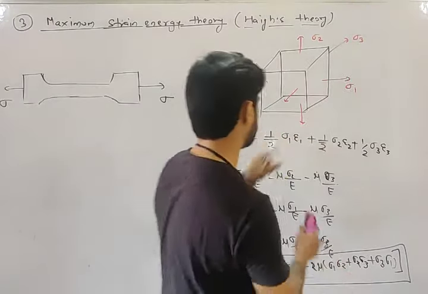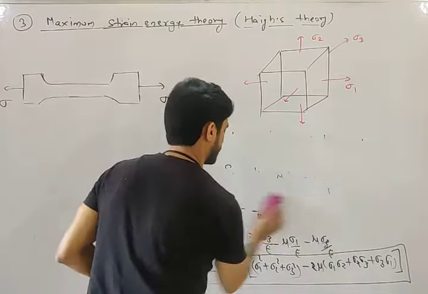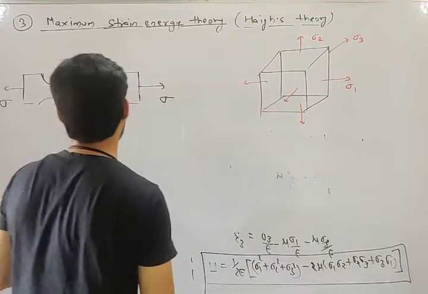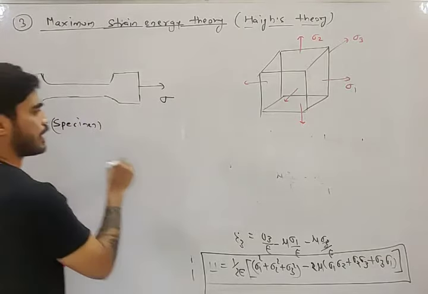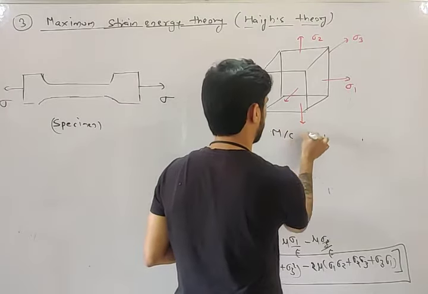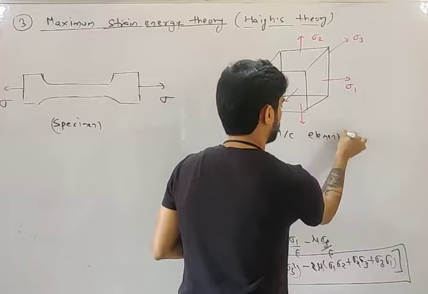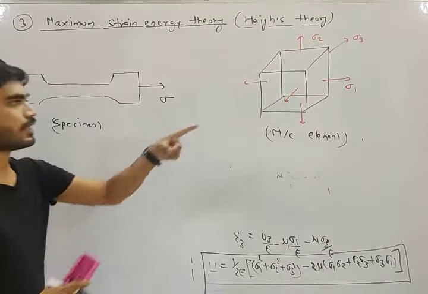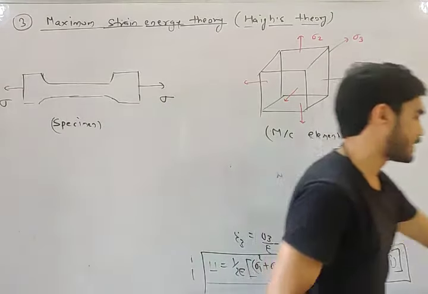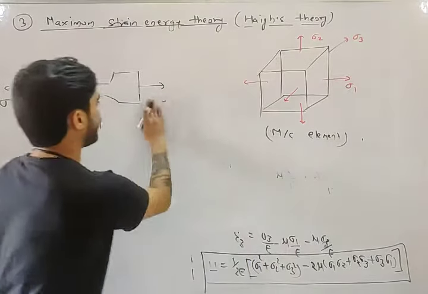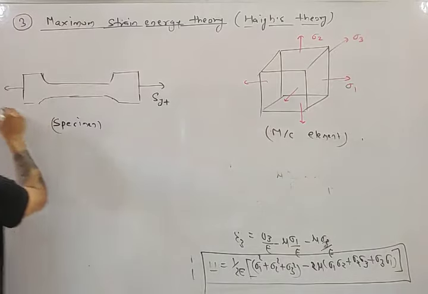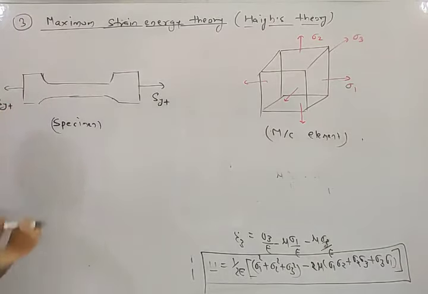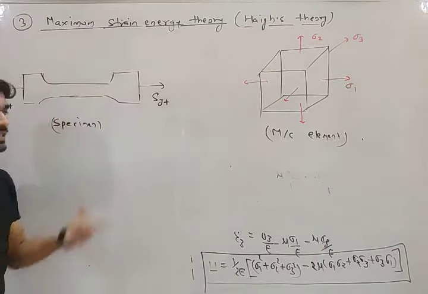This is your specimen, and this is your machine element. Specimen is subjected to uniaxial load and machine element is subjected to triaxial load. At the time of failure, what will be the stress in specimen? SYT, we are assuming it is ductile material.